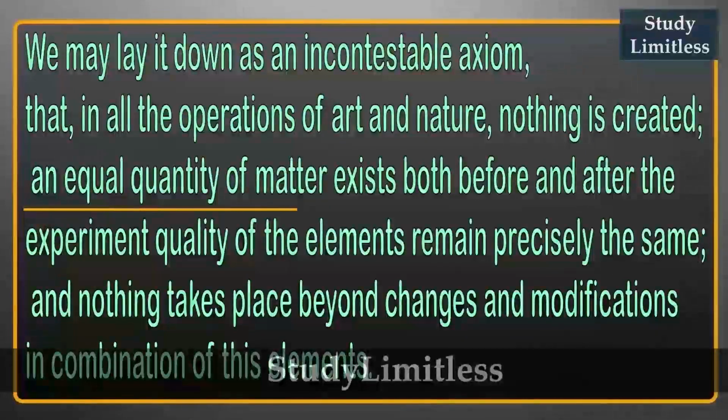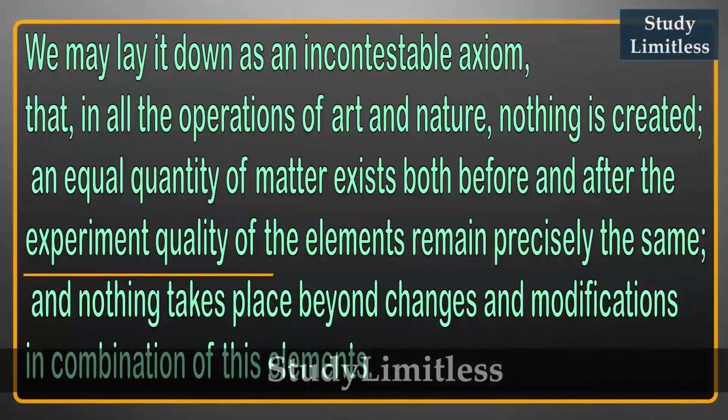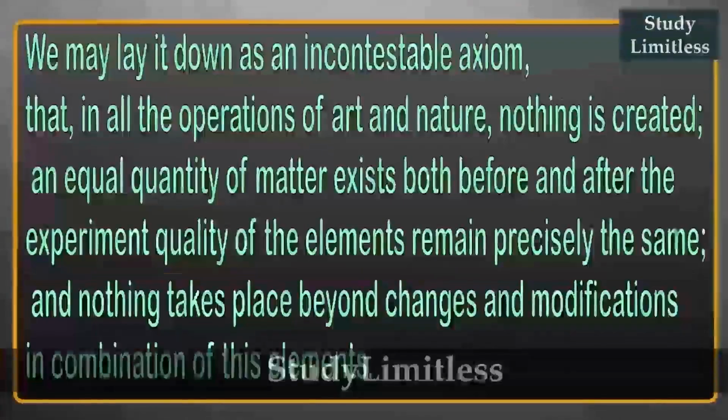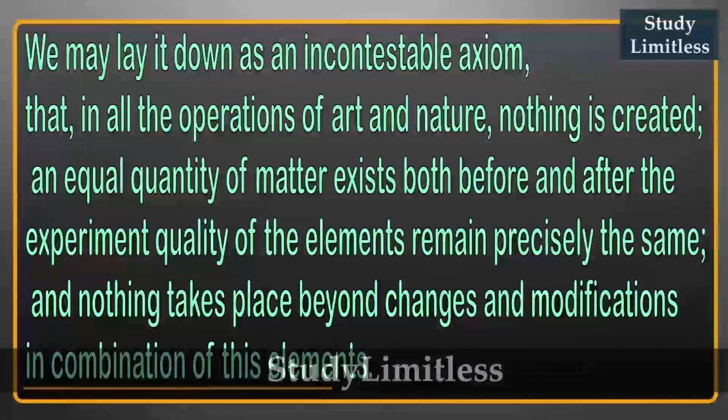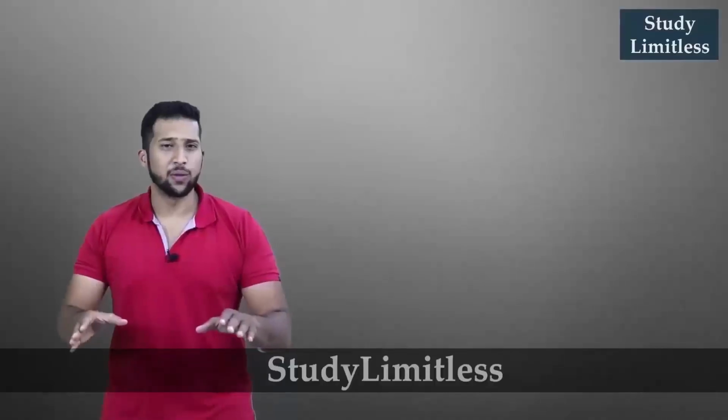An equal quantity of matter exists both before and after the experiment. The quality and quantity of elements remain precisely the same, and nothing takes place beyond changes and modification in combination of these elements. Are you confused?